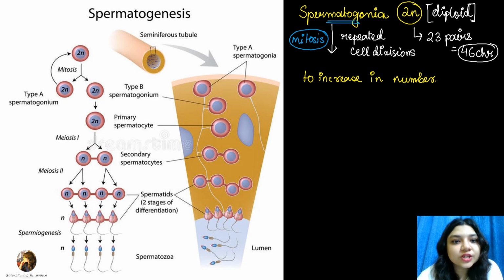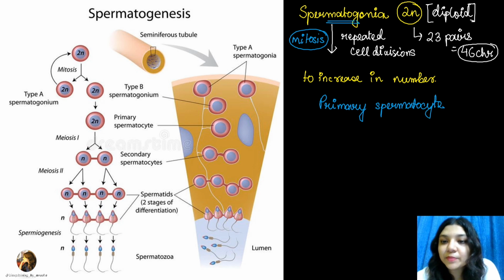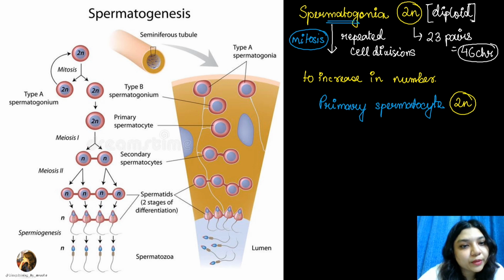तो फर्स्ट ये चीज होता है. Now what will happen is, due to this mitosis, a primary spermatocyte will be produced. This primary spermatocyte is also 2n. It is also diploid. अब यहां से स्टार्ट होगा what?